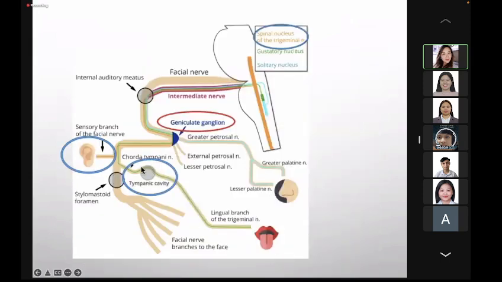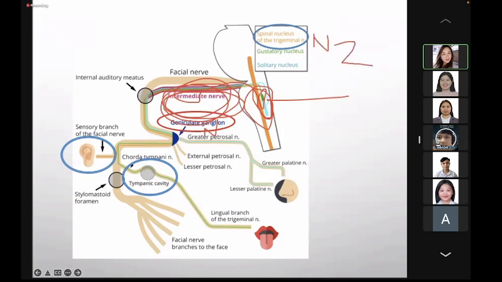How about the sensation of the concha of the ear, the external acoustic meatus, and the external surface of the tympanic membrane? This sensation will go again to the geniculate ganglion, which is your first order neuron. Running through the facial nerve, they pass next to the geniculate ganglion and arise via the intermediate nerve, going to the brainstem, connecting to the spinal nucleus of the trigeminal nerve, which is your second order neuron.